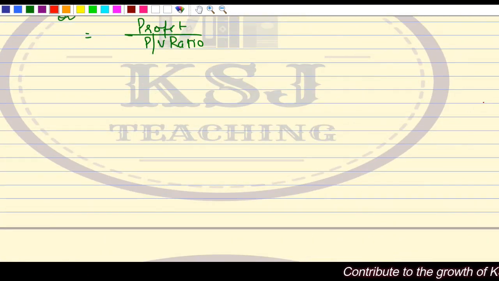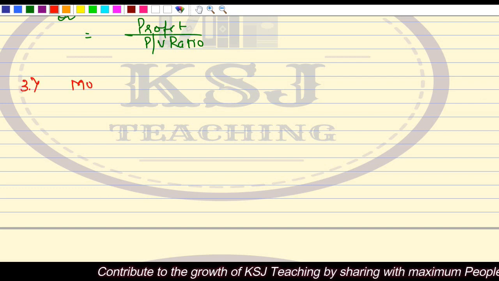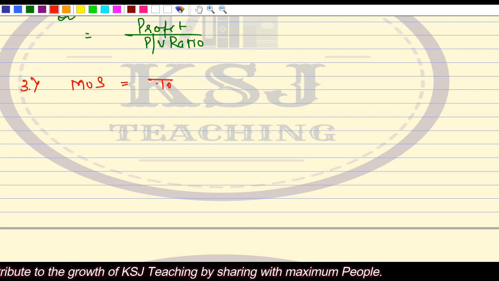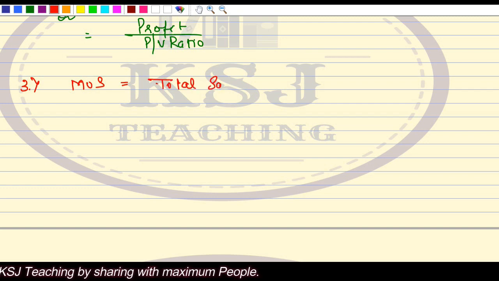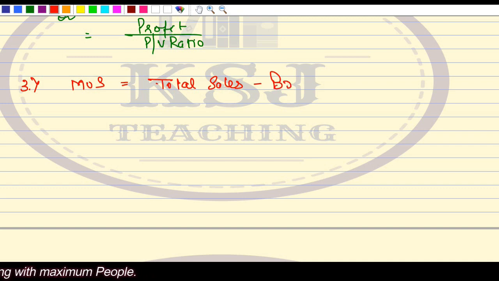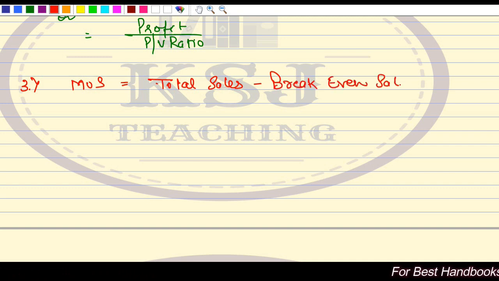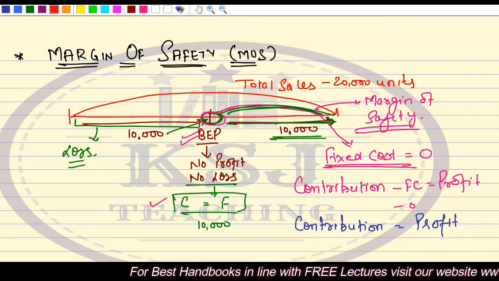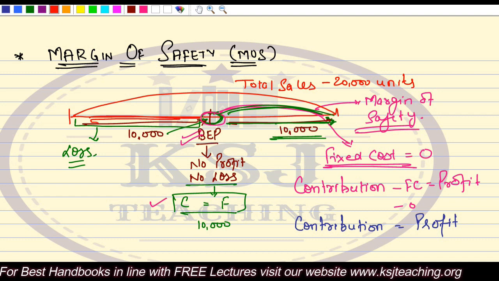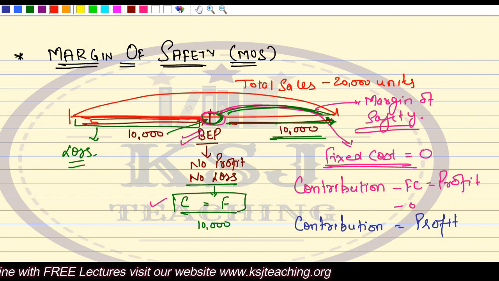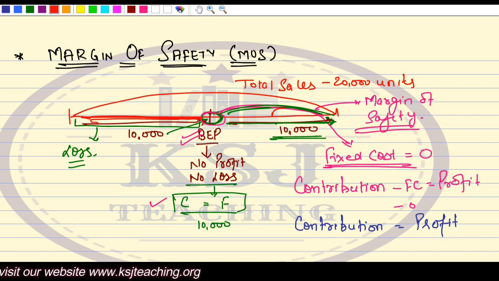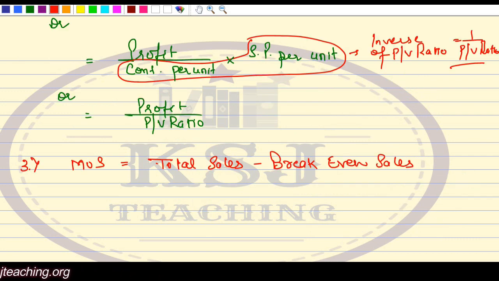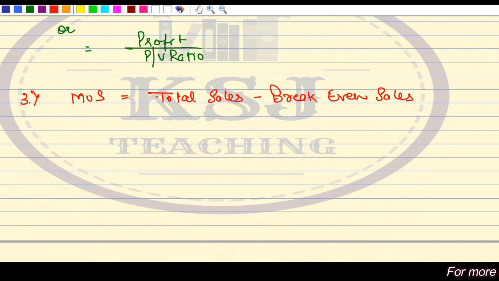Now the third way of calculating the margin of safety is total sales minus break-even sales. Total sales minus break-even sales. See, if from the total sales we subtract this break-even sales, what we will get? We will get this part, that is margin of safety, right? So margin of safety is equal to total sales minus the break-even sales.